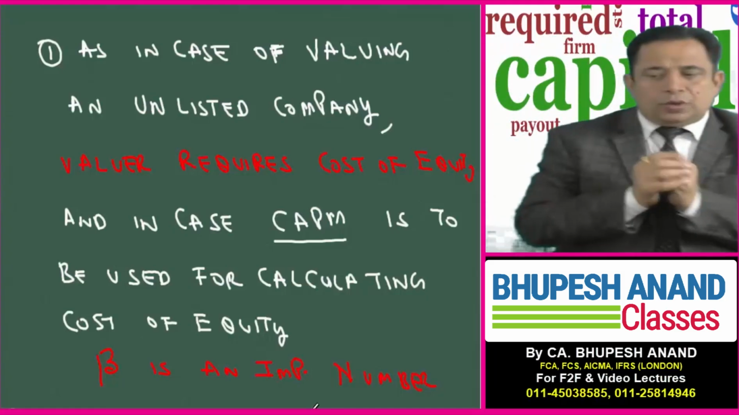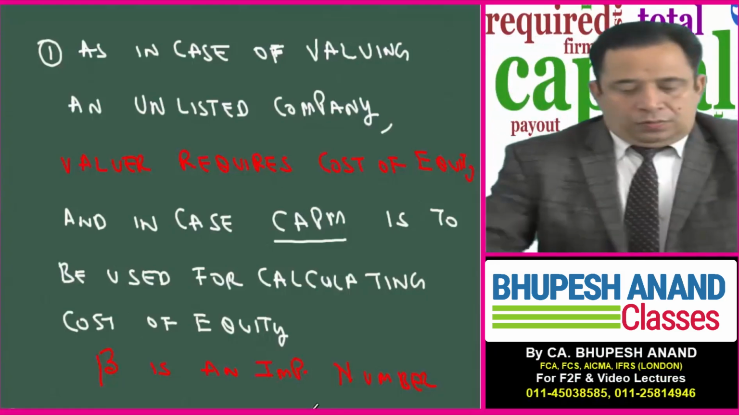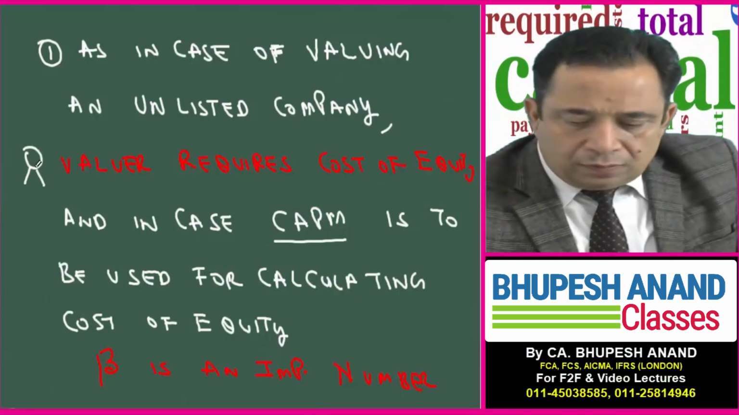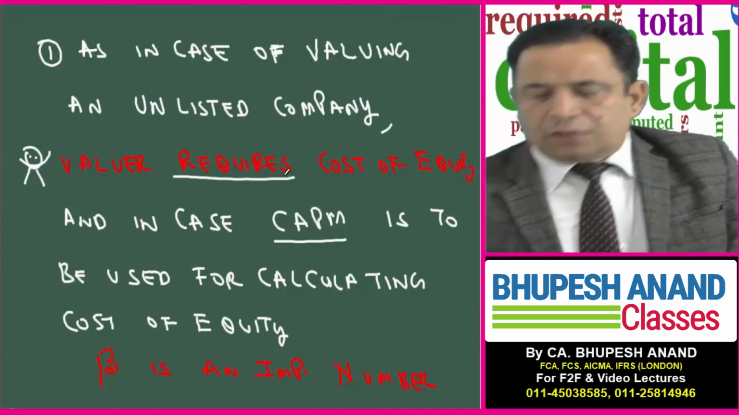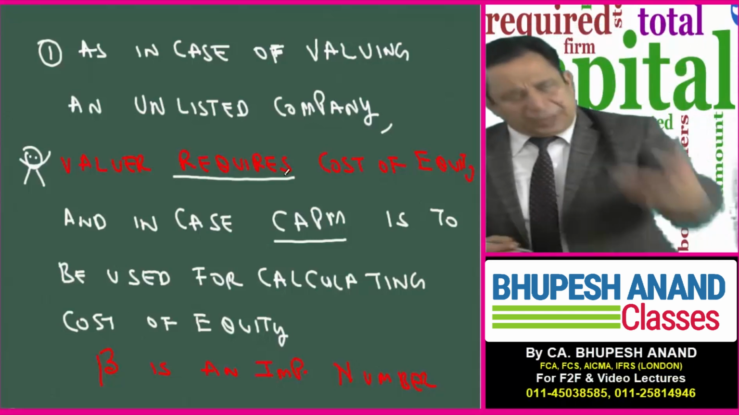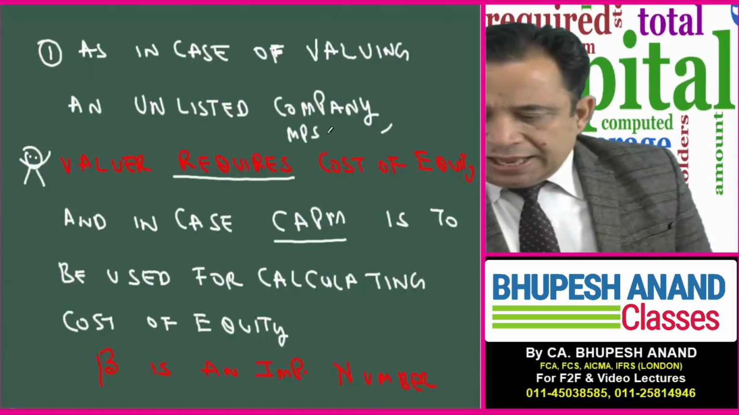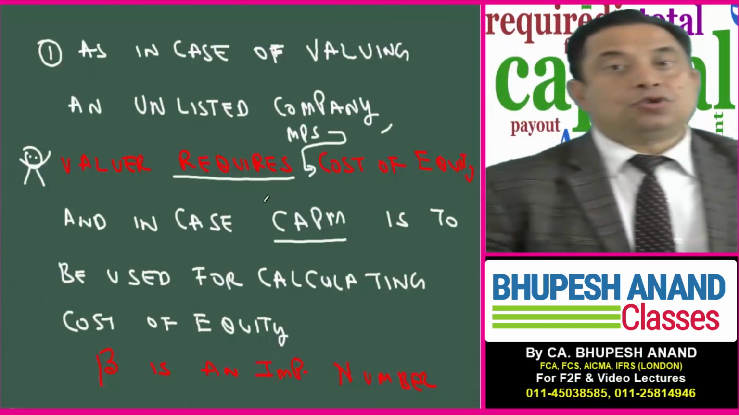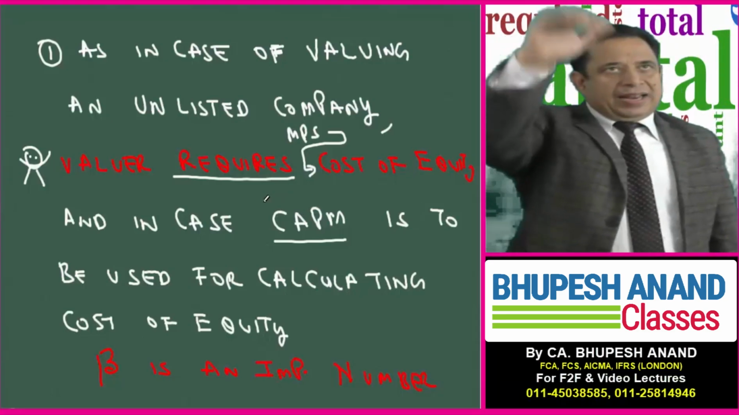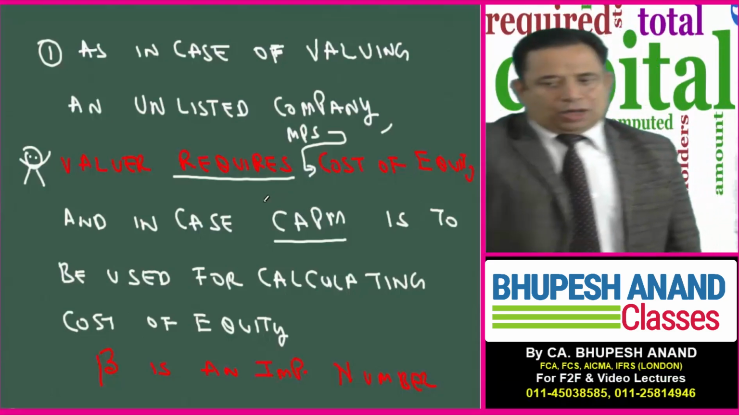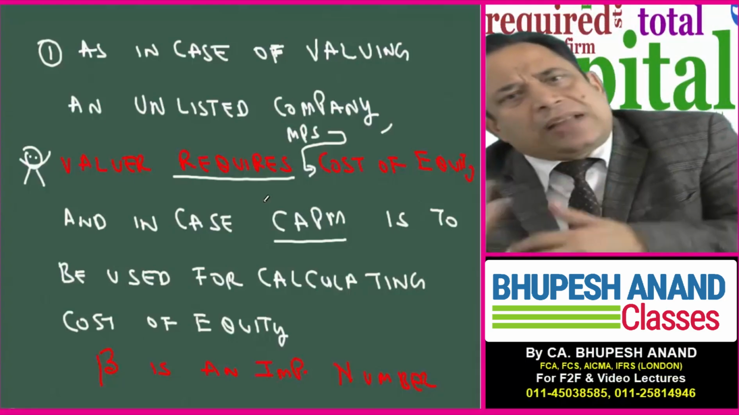In case of valuing an unlisted company, the valuer, it means you are a valuer, requires cost of equity or market price. It is better if I write market price, and for calculating market price you need cost of equity. Firstly, I need NPS, and for NPS I need cost of equity, and supposing I am using CAPM, I need beta for that.